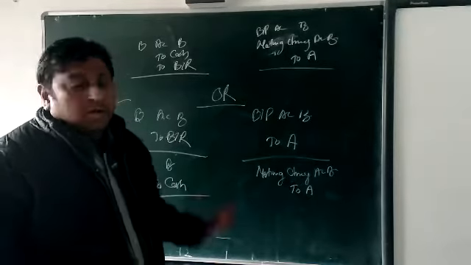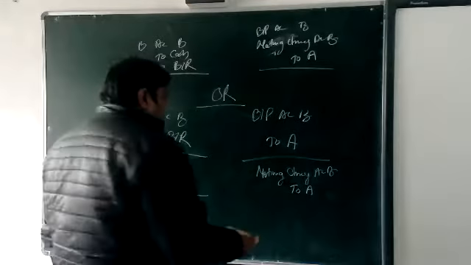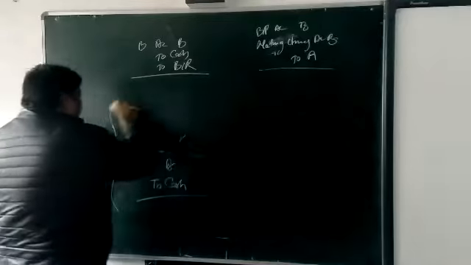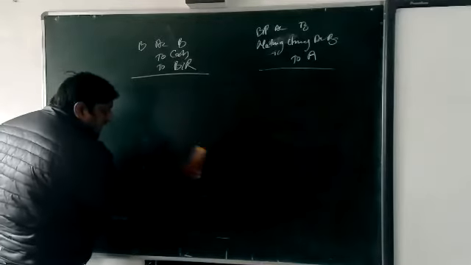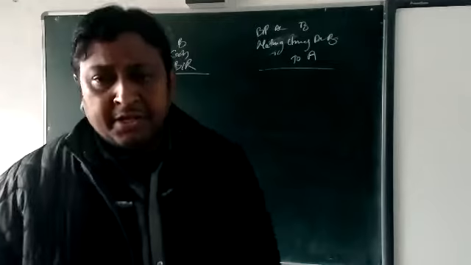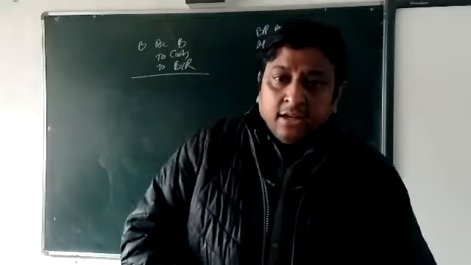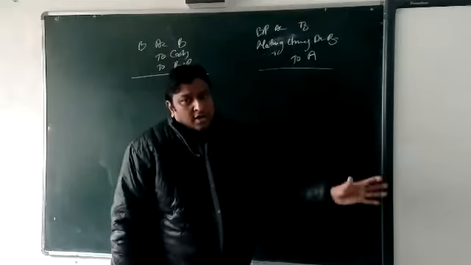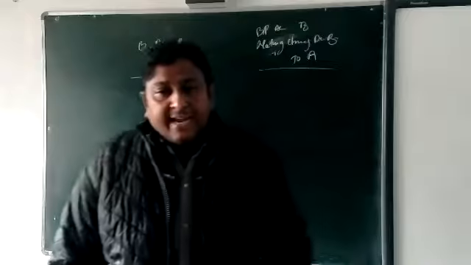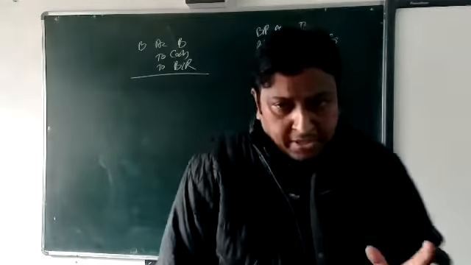It's clear, beta? And then after this dishonor of the bill, it means we will tell that they are not able to pay the money, and then A will say, okay, no problem about that, you are not paying my money, it's okay. No, this will not go. Then that old bill will be cancelled and a new bill we are going to write on the drawee. Okay, beta? On the B.